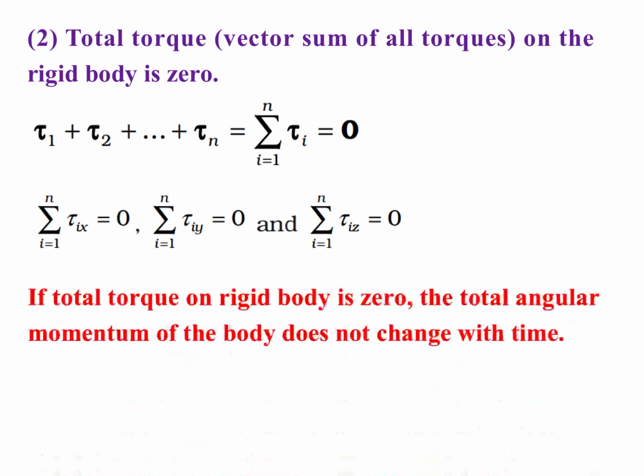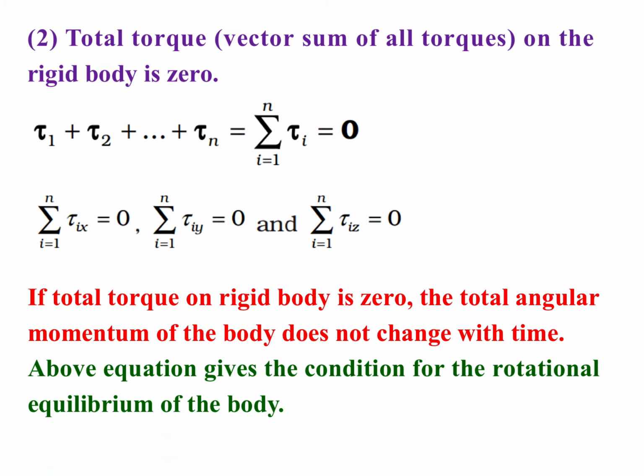If total torque on a rigid body is 0, the total angular momentum of the body does not change with time. Here the formula is tau is equal to dL upon dt. If the total external torque tau is equal to 0, so dL upon dt is equal to 0 and L will be constant. L is the angular momentum. So angular momentum is constant if total torque on a rigid body is 0. Then the body is in rotational equilibrium. The above equation gives the condition for the rotational equilibrium of the body.